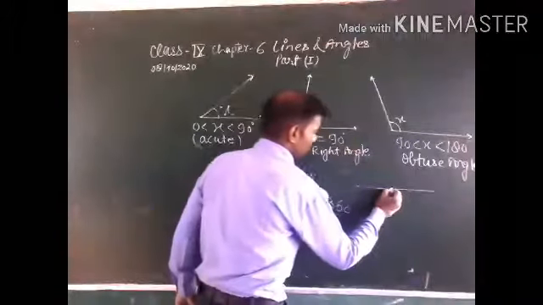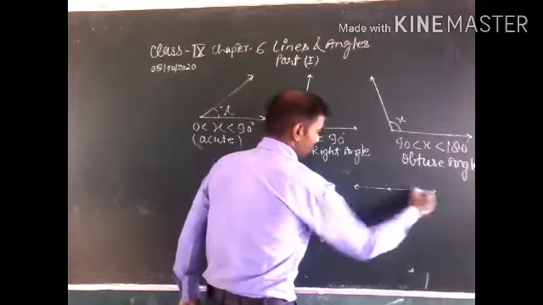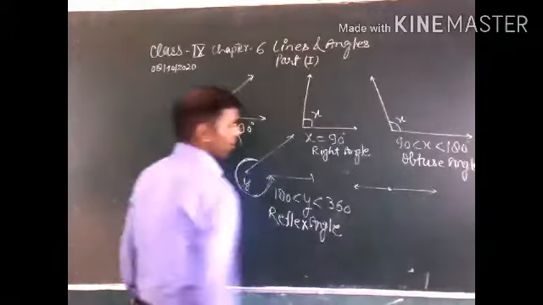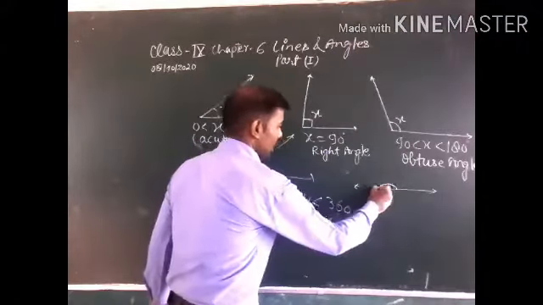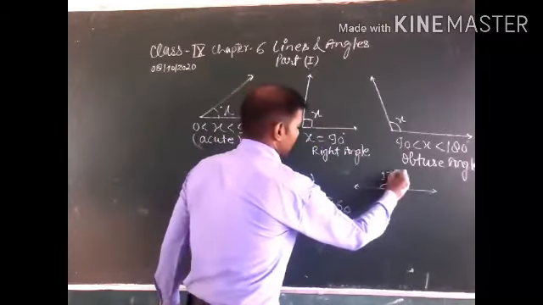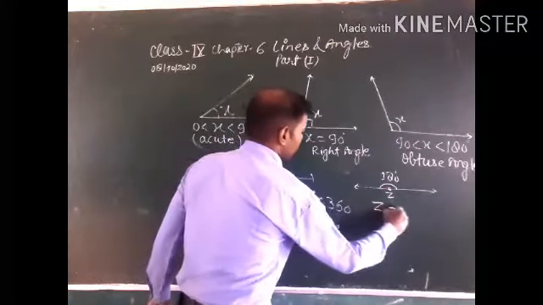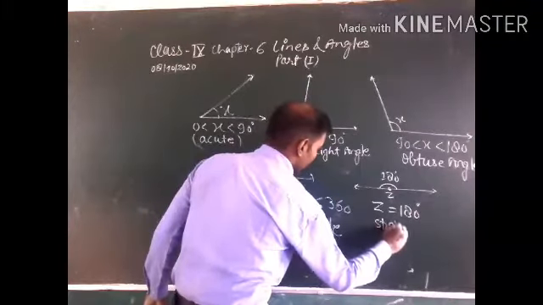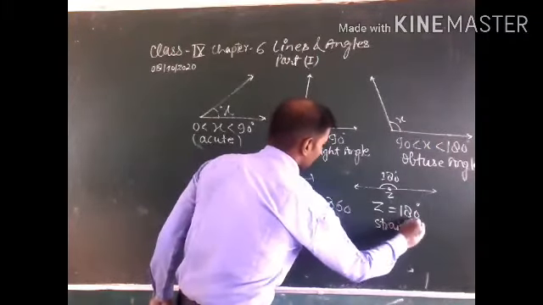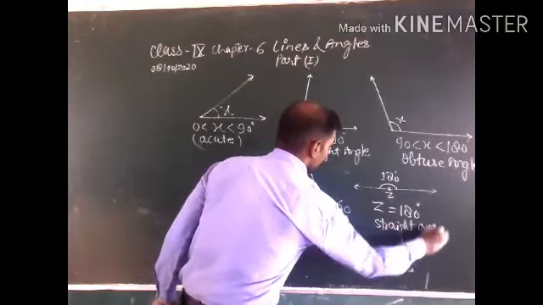That means this is a point, this ray and this ray have a common point, that is the vertex, and these are the arms. This angle is 180, let us call it z. When z is equal to 180, this is a straight angle.